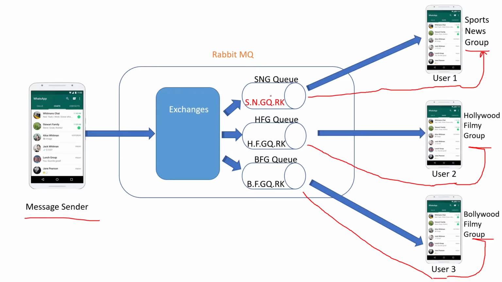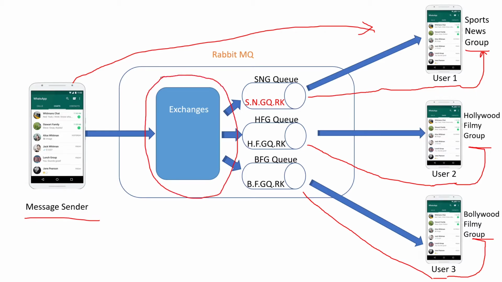So if this message sender wants to send a message to the sports news group, and there are no exchanges in between, then the user has to find out which queue to forward to, which means finding out which queue and routing that particular message to the sports news group.